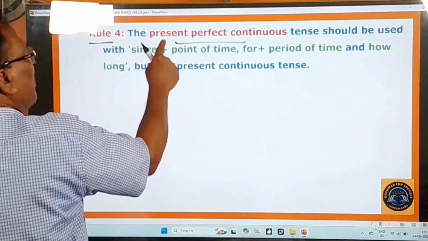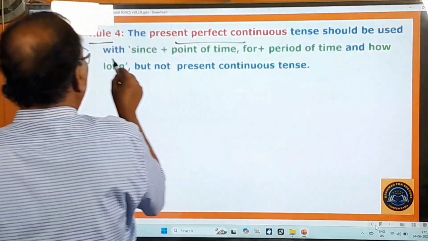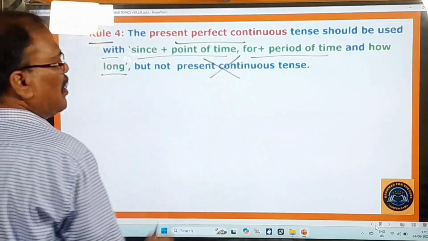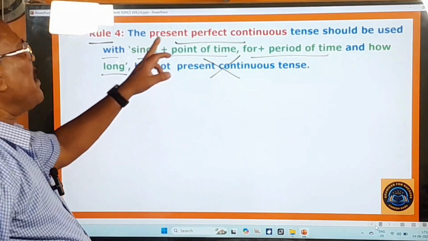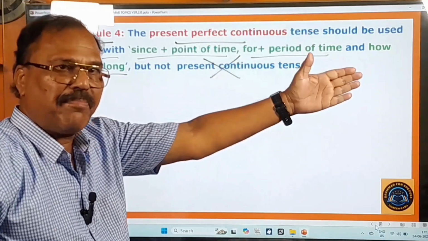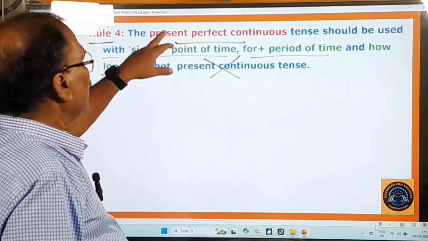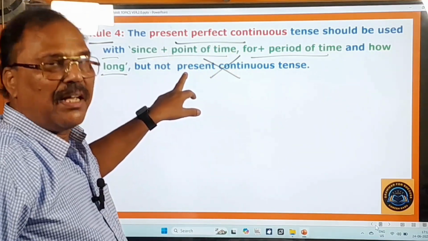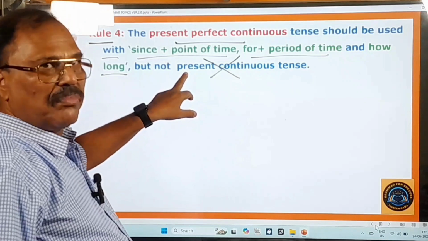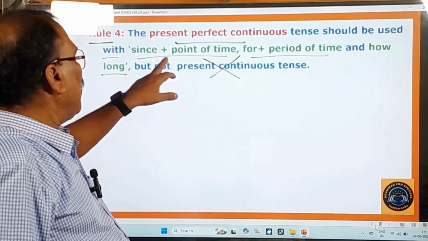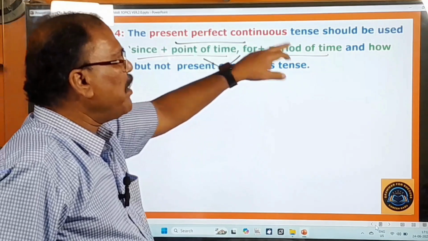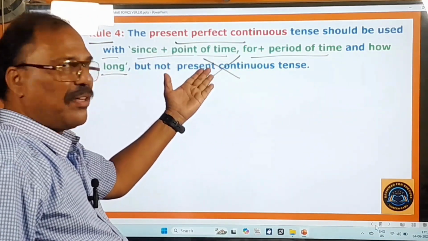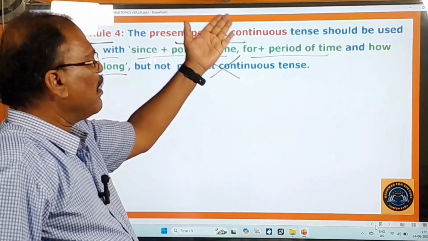Rule 4 is there. The present perfect continuous tense should be used with since plus point of time, for plus period of time, and how long, but not the present continuous. Please remember that with since plus point of time, for plus period of time, and how long, we must use only the present perfect continuous tense, but not the present continuous tense. That does mean in the examination, the examiner will give sentences with since plus point of time, for plus period of time, and how long, only with the present continuous, and you have to replace it with the present perfect continuous tense.